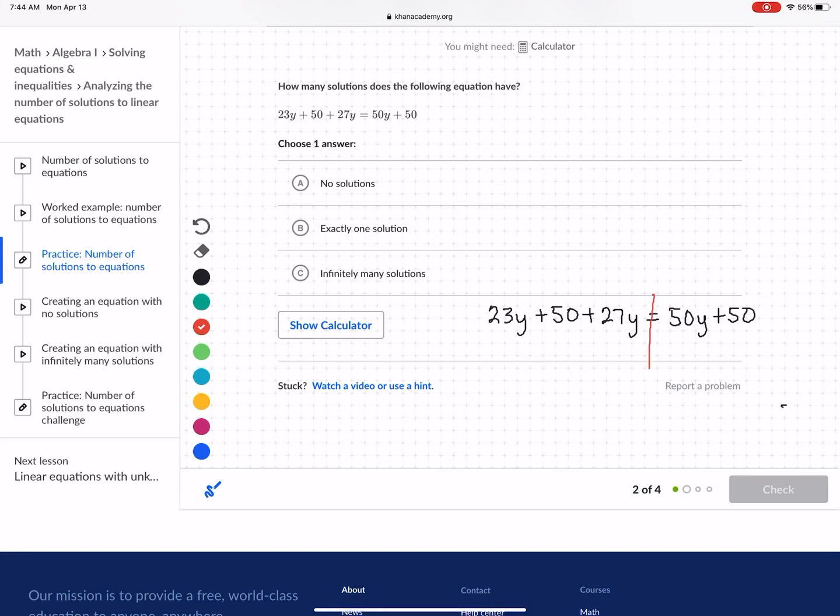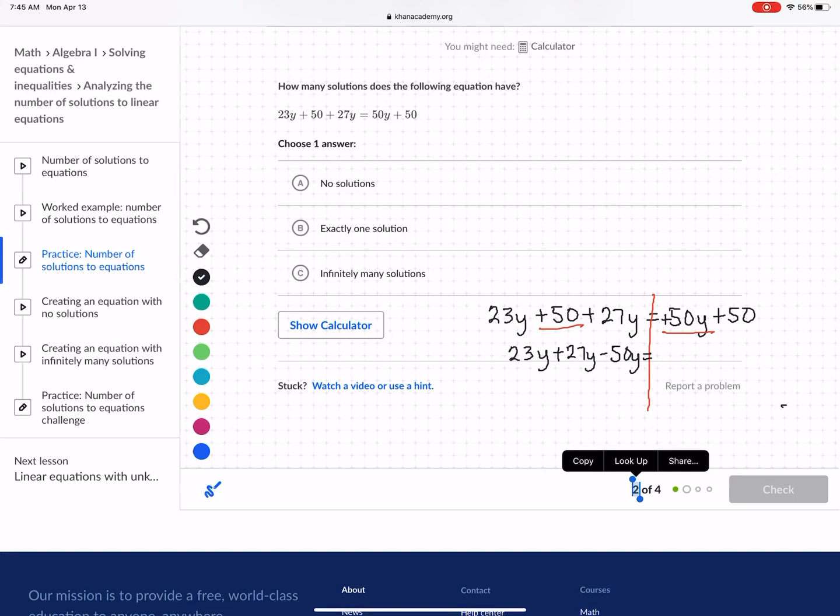So we're going to move all our y's on one side. We're going to move the 50 here. We're going to get rid of this constant on the other side and put it with the others. So we get 23y plus 27y. And this over here, if there's nothing in front of the term, we know it's a plus. So instead of plus 50y, we're going to subtract 50y.